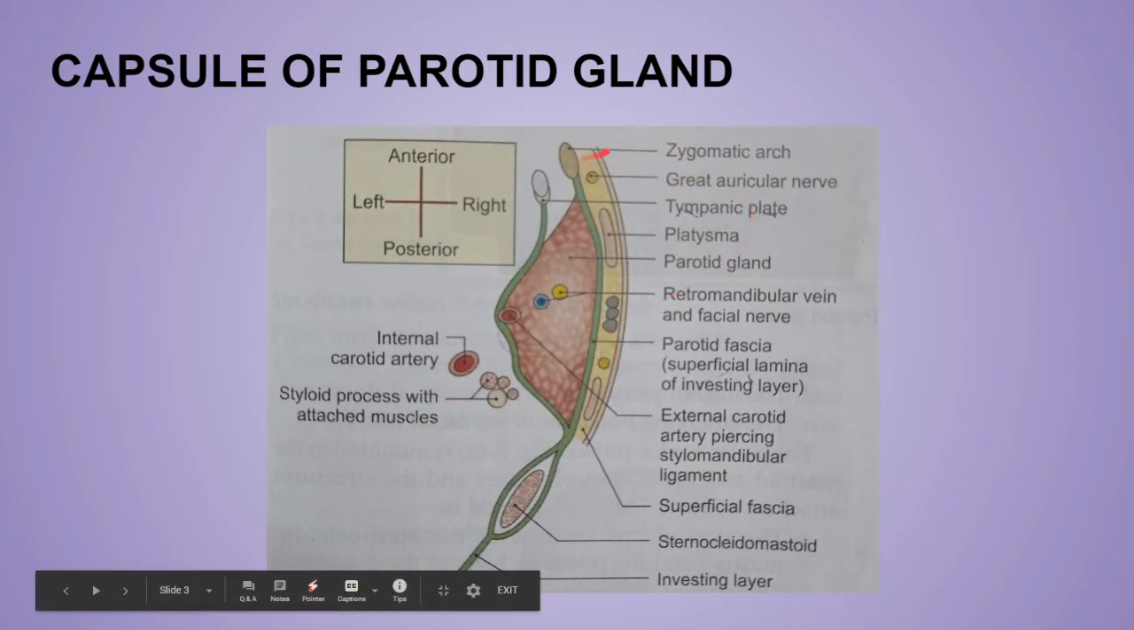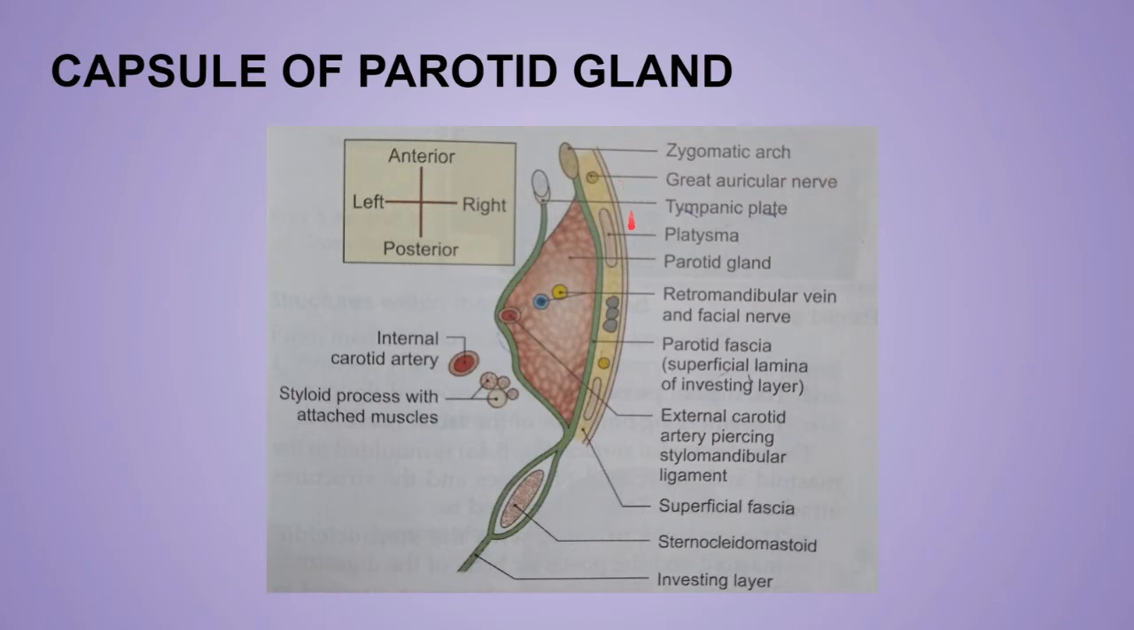Let's label this diagram. This is the skin, then this is the greater auricular nerve, the main nerve that supplies the skin over the gland and also the investing layers. This is the platysma, a muscle of the neck, and these are the nodes. Over here is the parotid gland. This is the superficial layer, or the parotidomasseteric fascia, the superficial layer of the investing layer, and this is the deep layer of the investing layer.